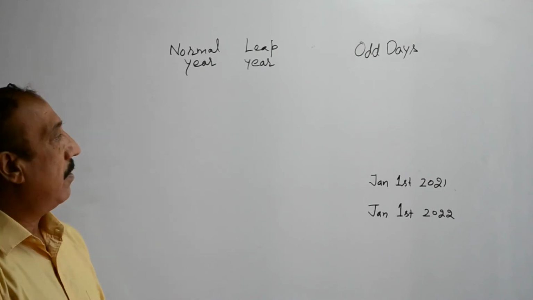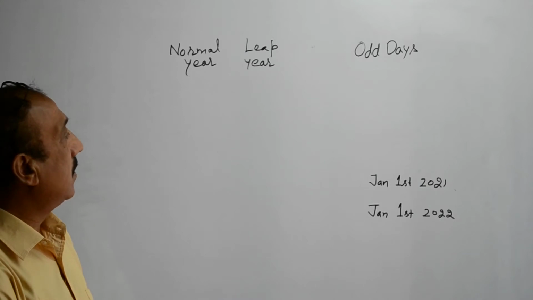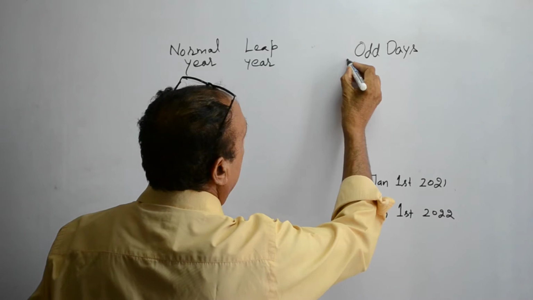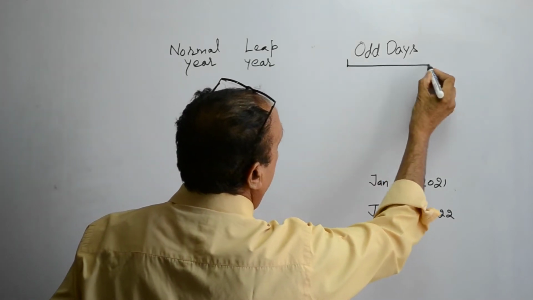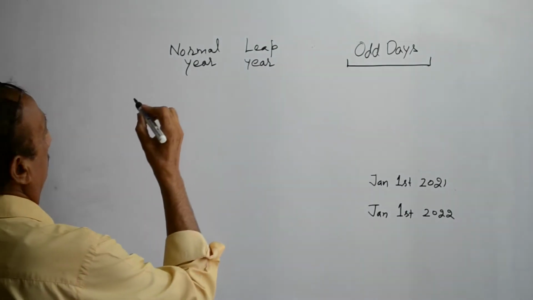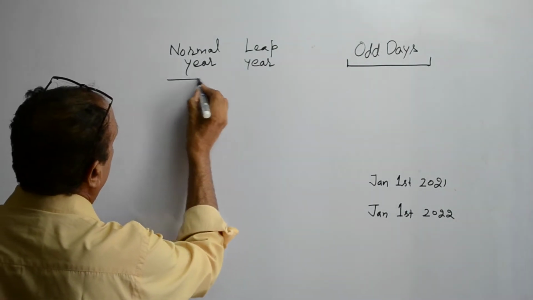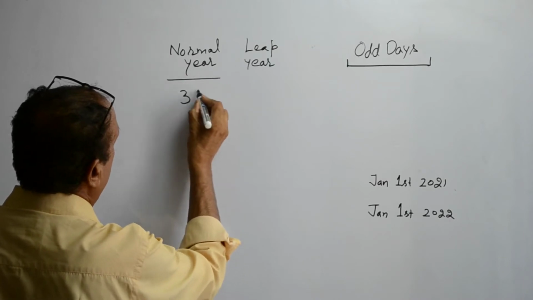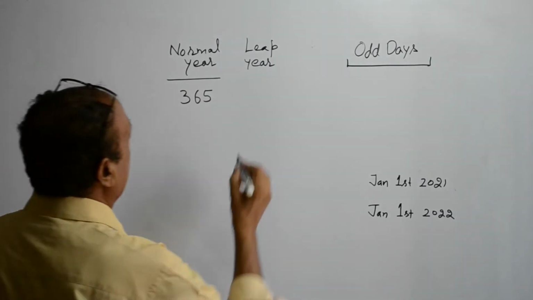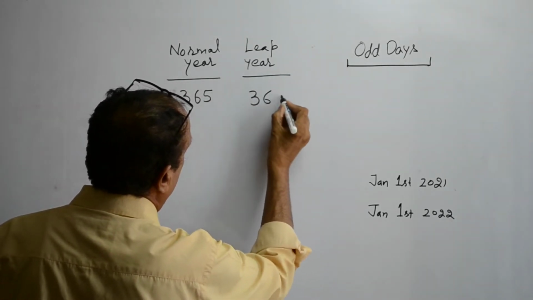Now the next most important thing for understanding calendars is to learn about the calculation of odd days. We know in a normal year there are 365 days, and in a leap year there are 366 days.